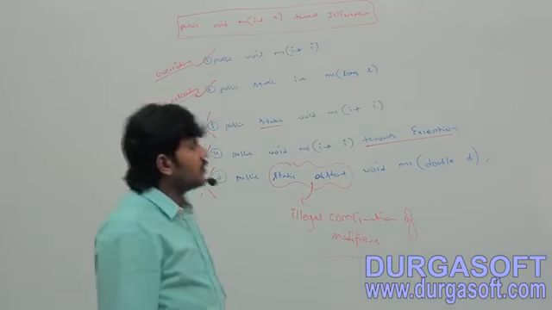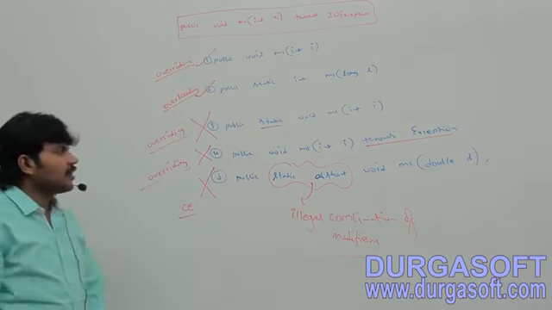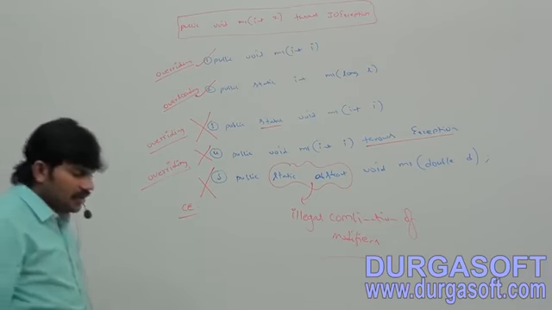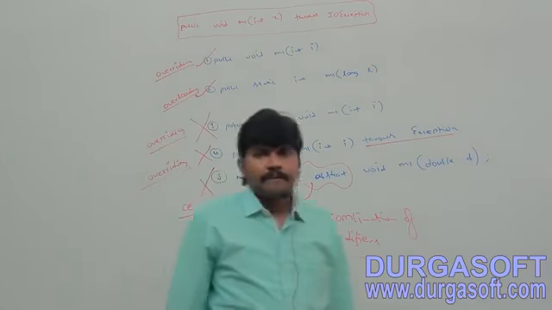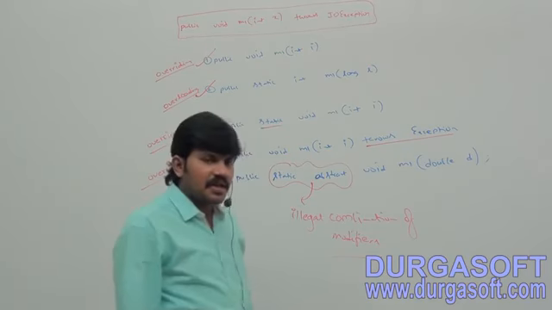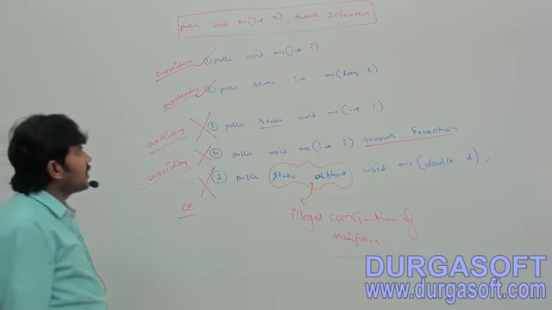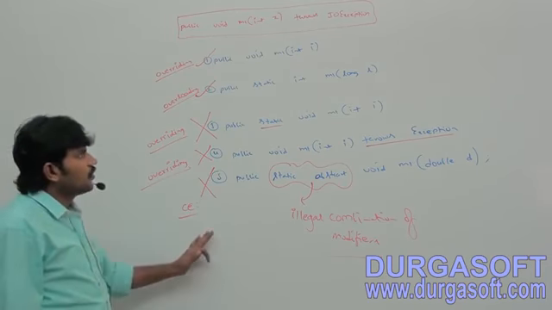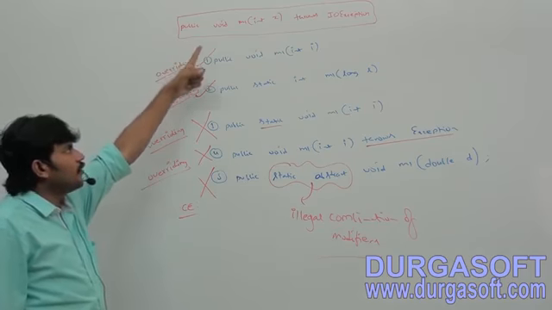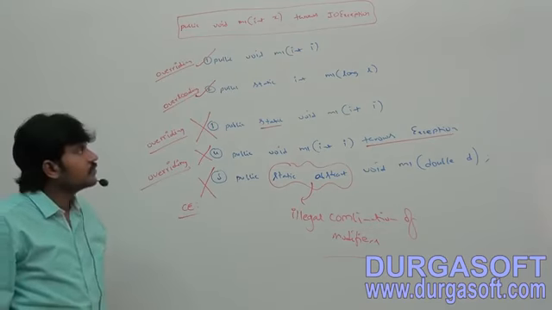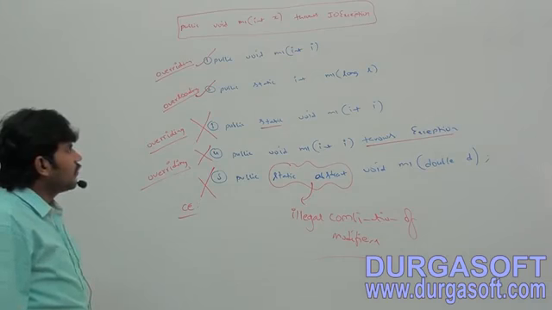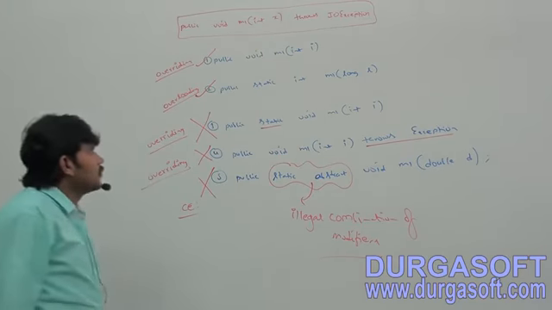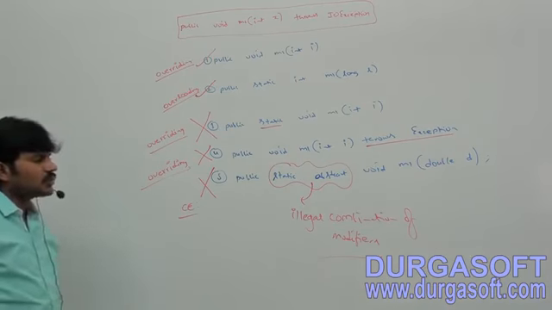Consider the following method in the parent class. Take that method: public void m1 of int x throws IOException.